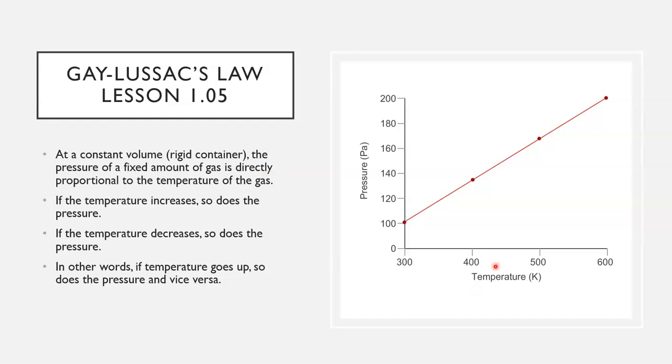And the reason that happens for temperature and pressure of a gas is as the temperature of a gas increases, you are giving it more kinetic energy. As the gas particles have more kinetic energy, they move faster with more energy, and so they bounce off each other with more force. They bounce off the sides of their container with more force, and so that increases the pressure of the gas. And vice versa. If you cool the gas particles down, they lose kinetic energy, they move slower, and so they don't hit the sides of the container as forcefully, and so that is a decrease in pressure.